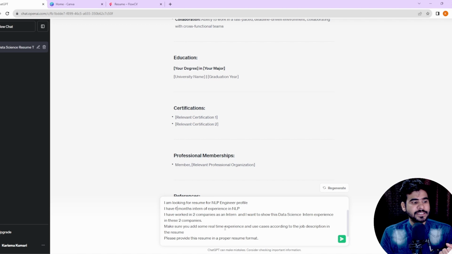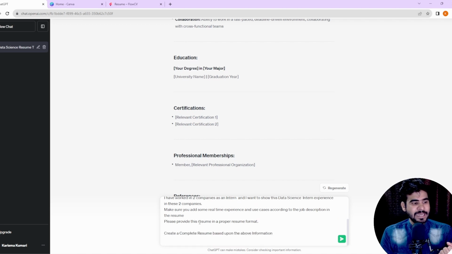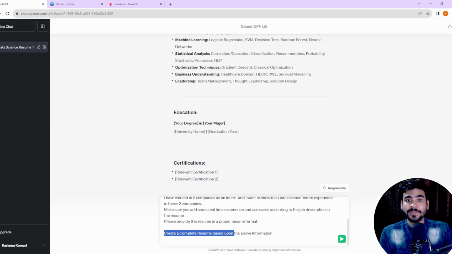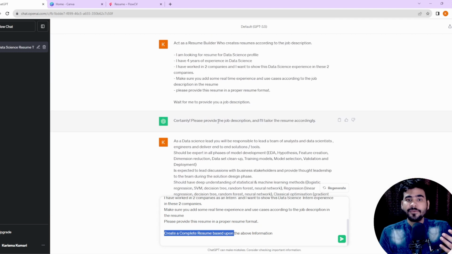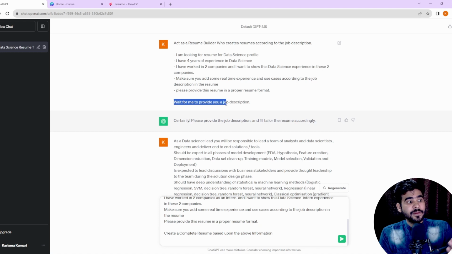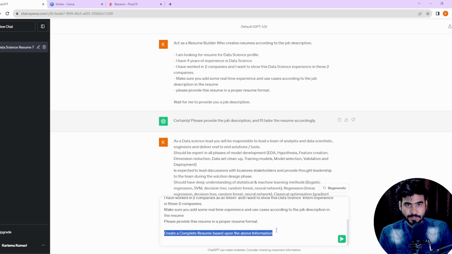Make sure you add some real time experience and the use cases. After that, below that we are going to add: create a complete resume based upon the above information. Here we are not going to pass any type of JD, because this is our fresher's resume. As you can see here that I have mentioned, wait for me to provide a complete job description, but here we are not going to provide any job description. So here we are going to write: create a complete resume based upon